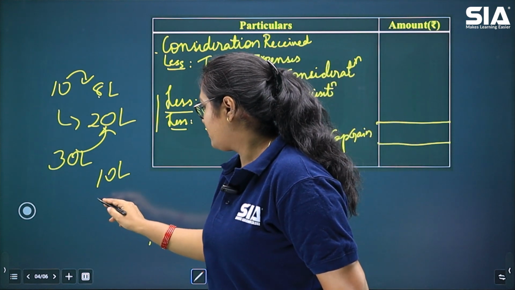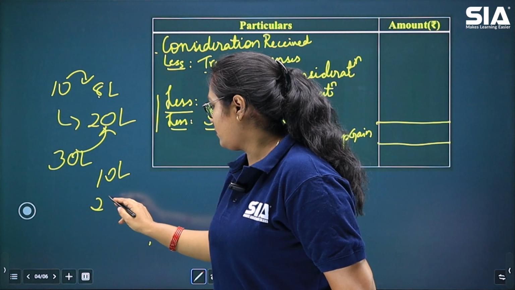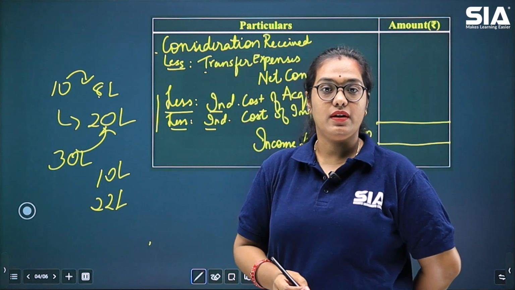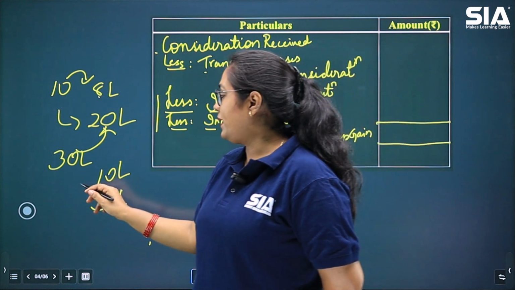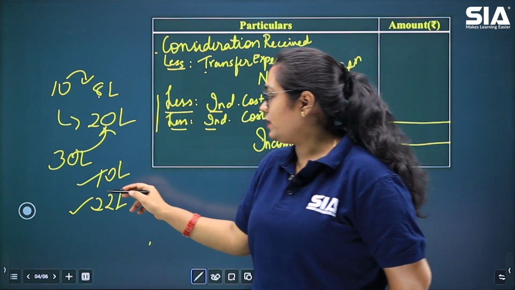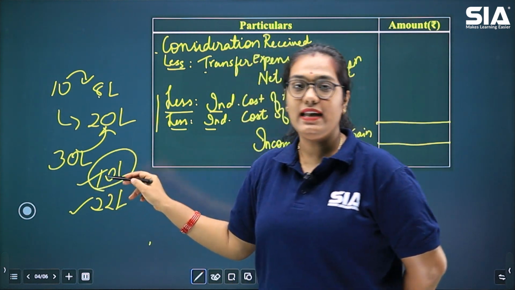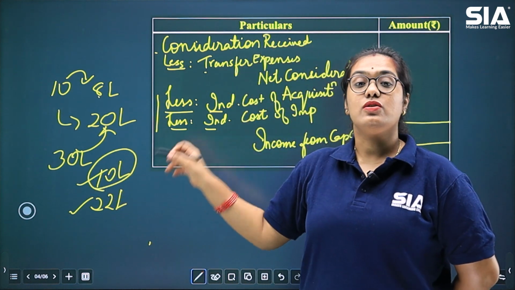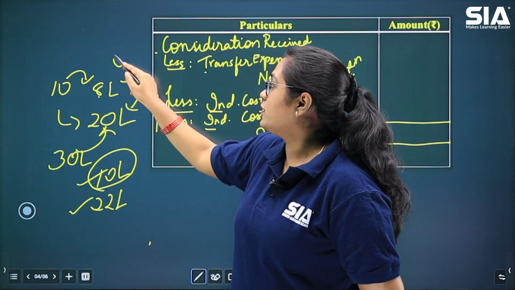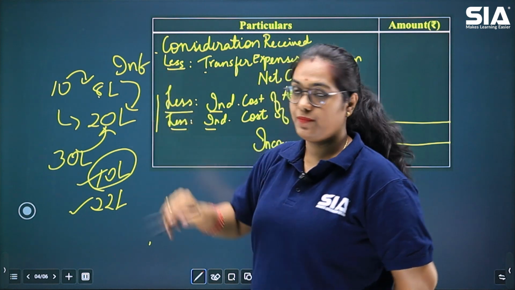It will be 22 lakhs, right? Now, is it good to pay income tax on 10 lakhs or 22 lakhs? Anyone would like to pay the income tax on 10 lakh and not on 22 lakh. This is because of inflation, that the value goes from 8 lakhs to 20 lakhs.